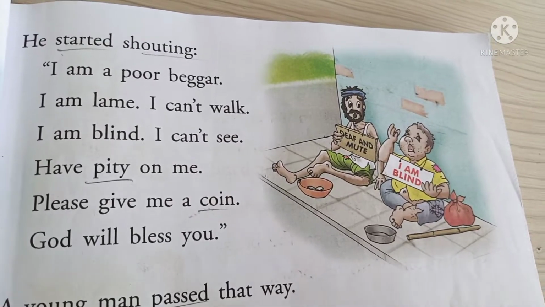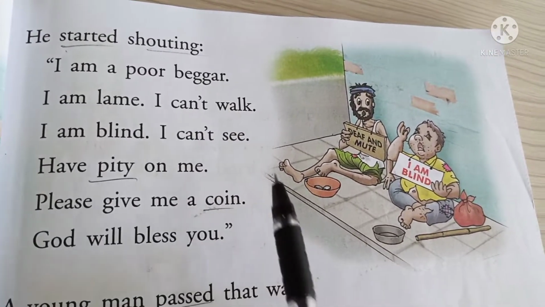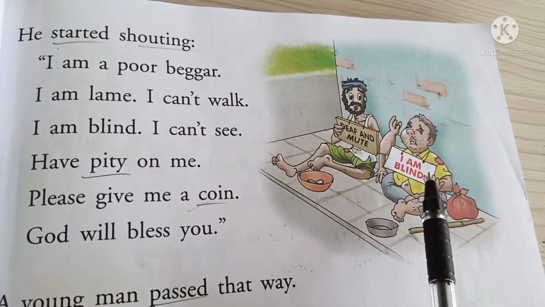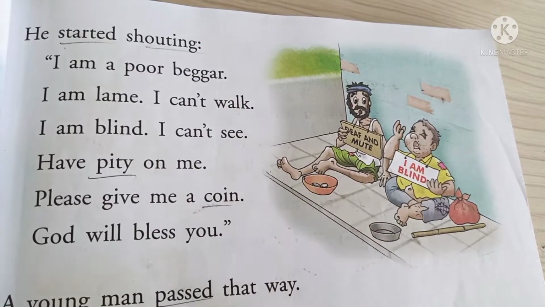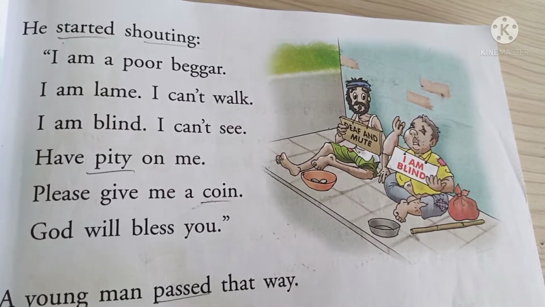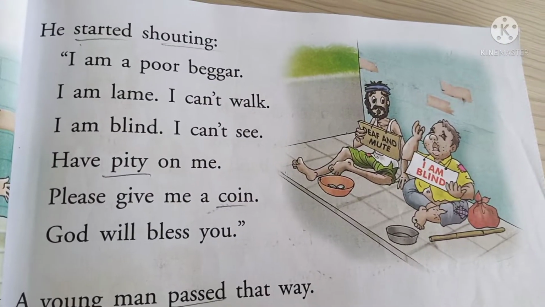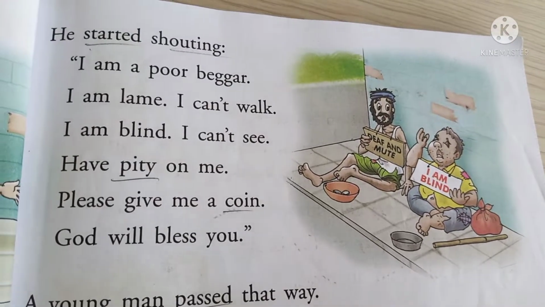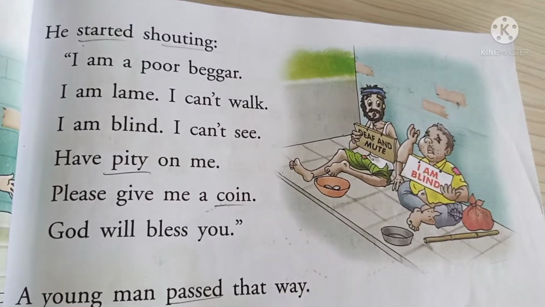The blind person can't see, no. So this fat beggar was saying that I am blind, I am lame, and I can't walk. Please, for God's sake, give me some coin. God will bless you. So he started shouting there.